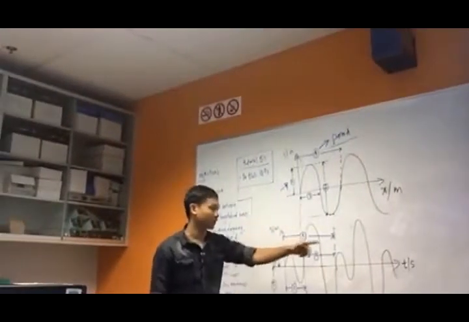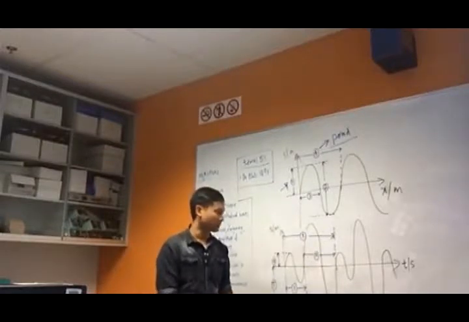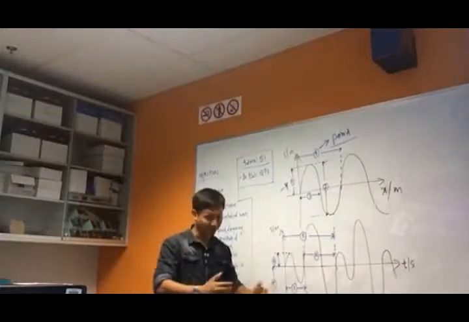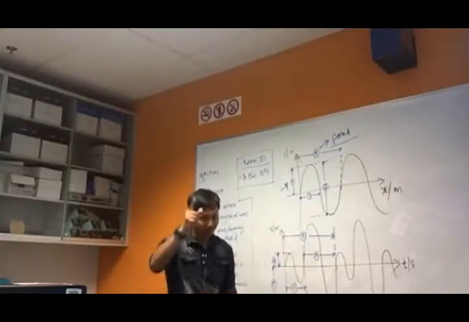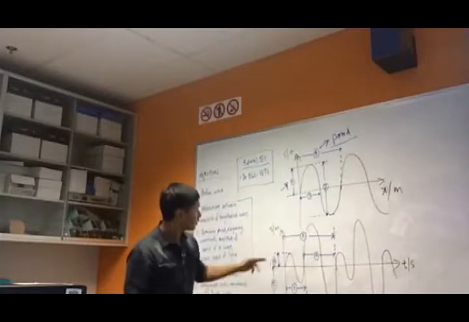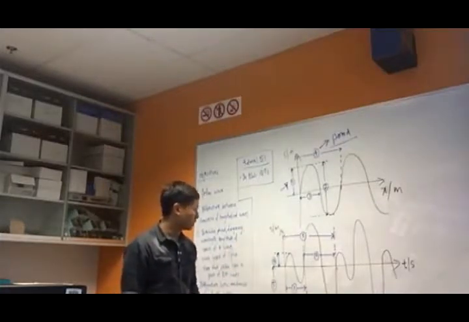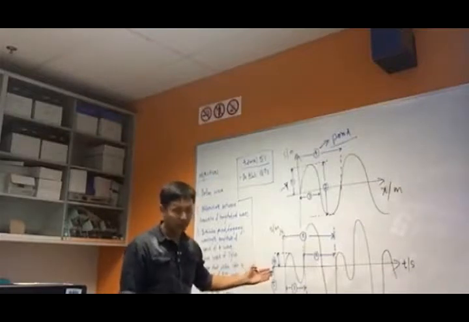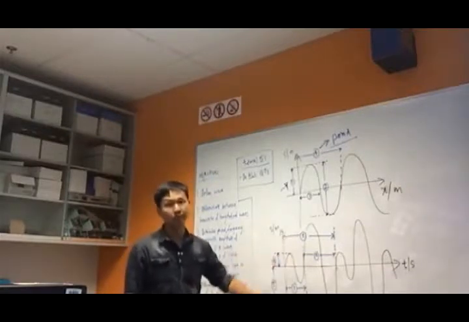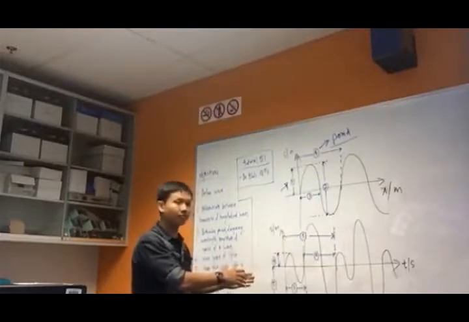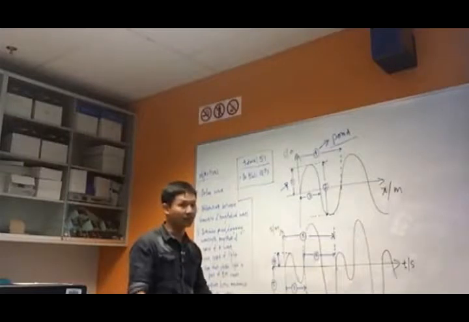Okay, so displacement-time. Question: does it give me wavelength or does it give me period? Think about it. Now the first question would be, what is the amplitude of this waveform? You can pause over here, look at the graph again, and tell me the answer.